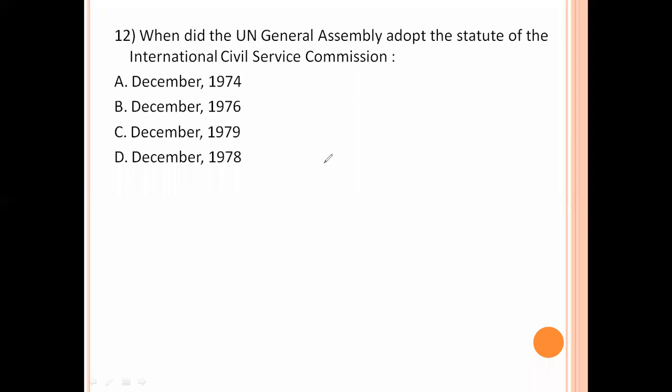When did the UN General Assembly adopt the Statute of the International Civil Service Commission? December 1984? The exact date is 18th December 1974. That is the exact date for the International Civil Service Commission.